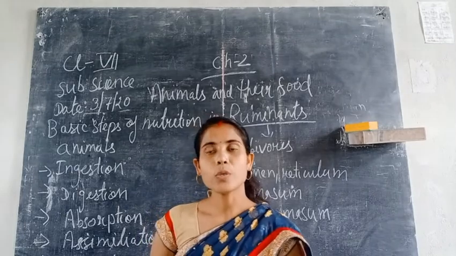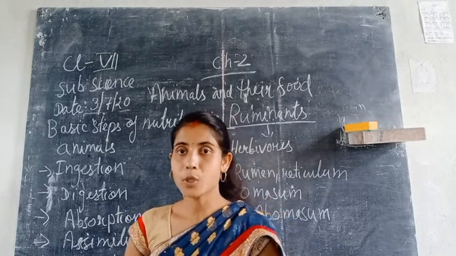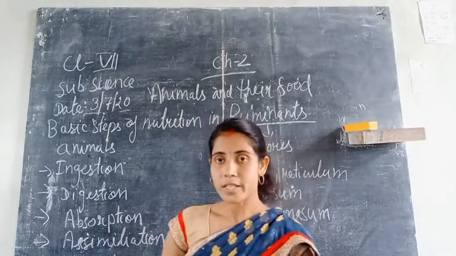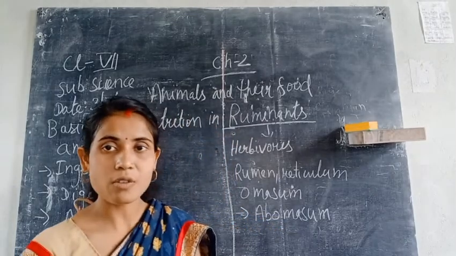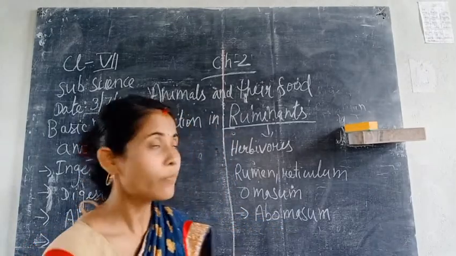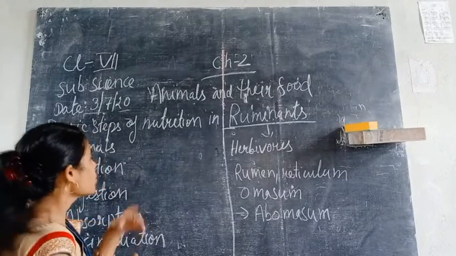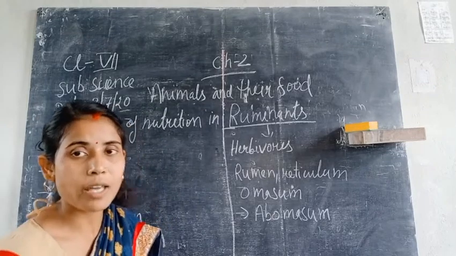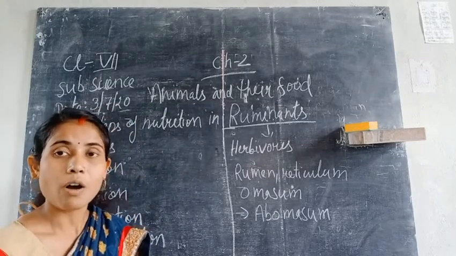In this video, we are going to talk about chapter number 2 of science. That means this is your science class of chapter number 2 video in the video section. So, animals and their food. Animals and their food is the second chapter of your science.